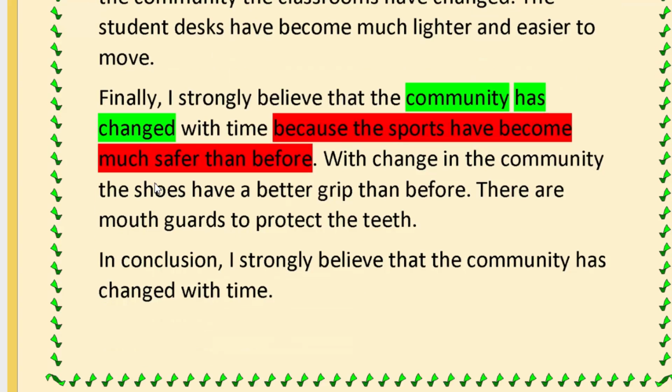And after this is followed by the conclusion, in which we only need to say, in conclusion, I strongly believe that the community has changed with time. Now, after we say in conclusion, we only repeat our opinion and we do not add any more reasons to this.